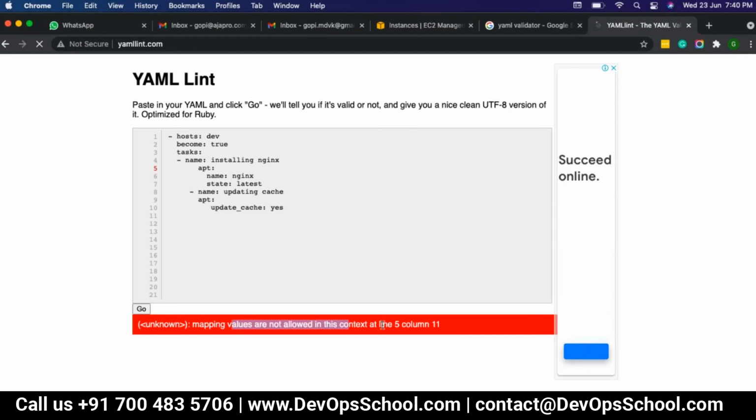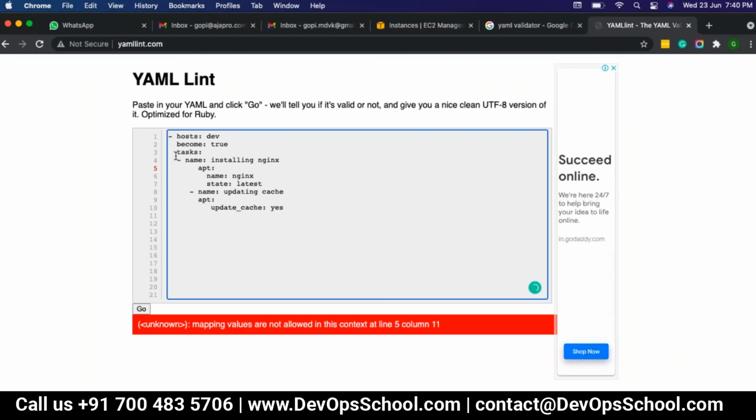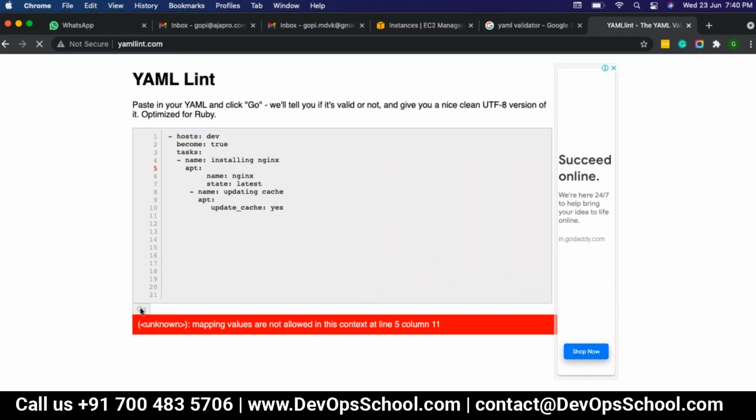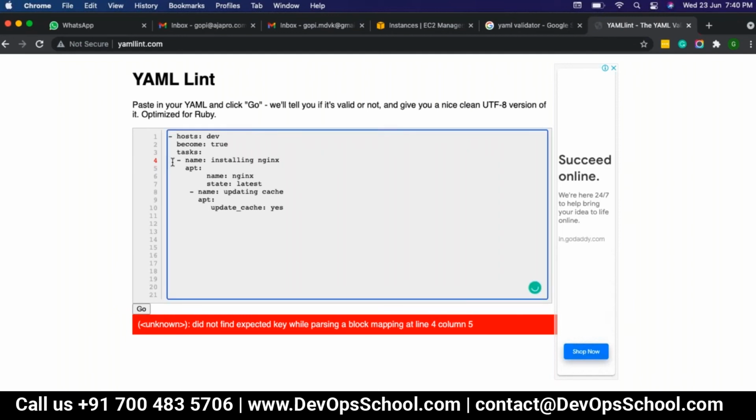See, it says mapping values are not allowed in this context at lines 5 and 11. Whatever the mapping values are there, that is actually an input. So what I will do is fix it like this, and again like this. The error is there because each and every line of the code should be indented properly in the YAML file.